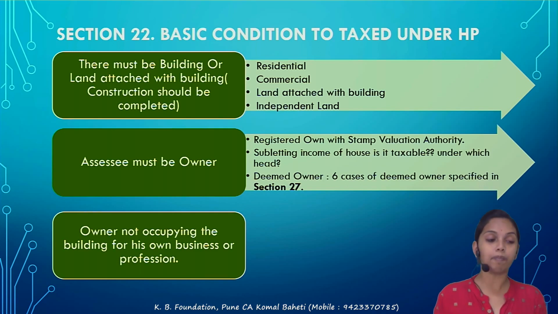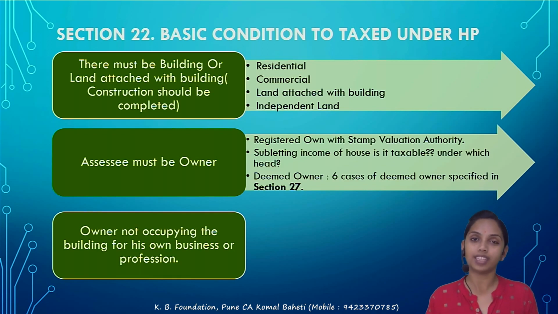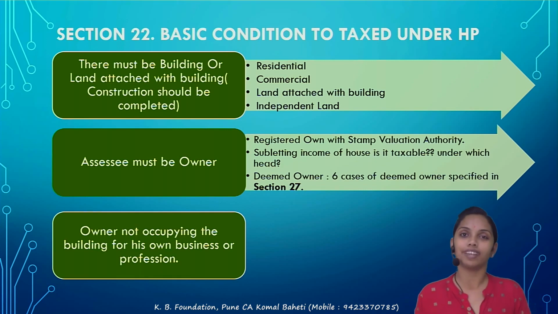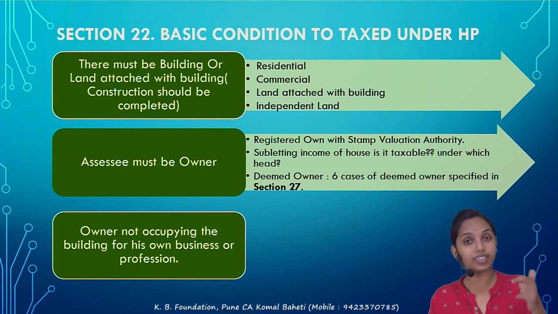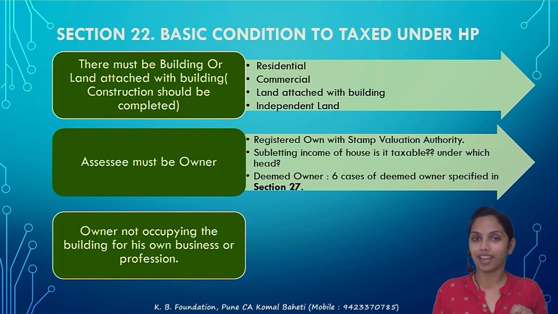Next, the third important condition. The owner should not be occupying the building for his business purpose. It means if in that building the owner is carrying out his own business, then the annual value of such building should not be taxable under the HP. Please do remember, the owner should carry on his own business, then it is not to be taxed under the HP.